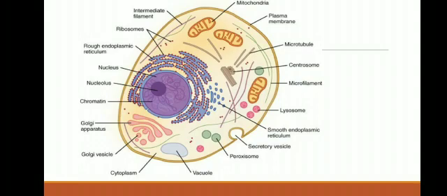Each and every part of the cell has defined characteristics and different functions. These are studied in further slides.